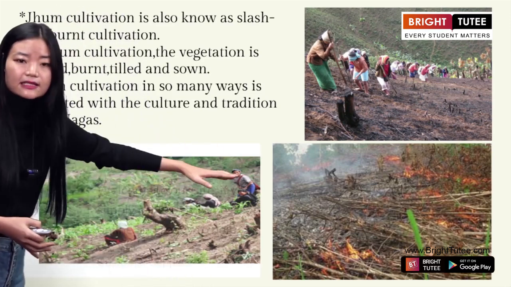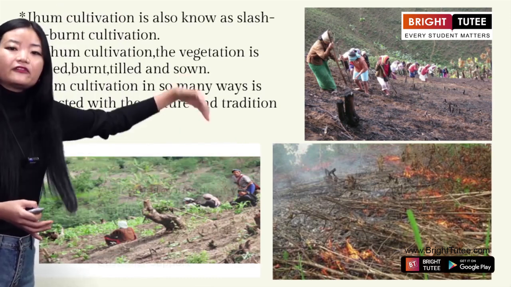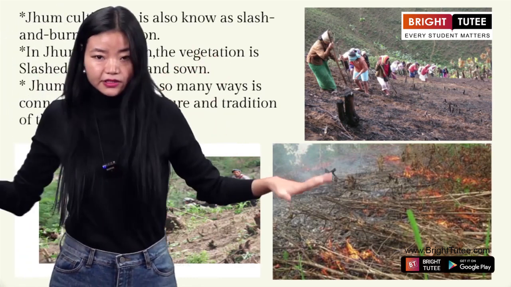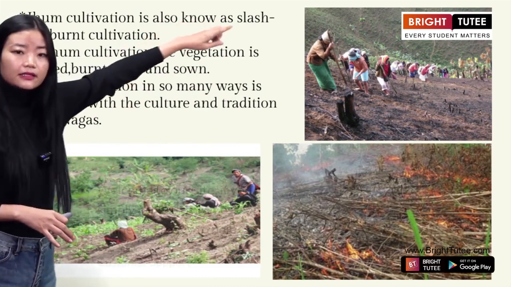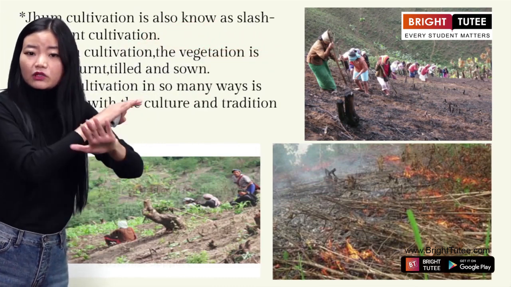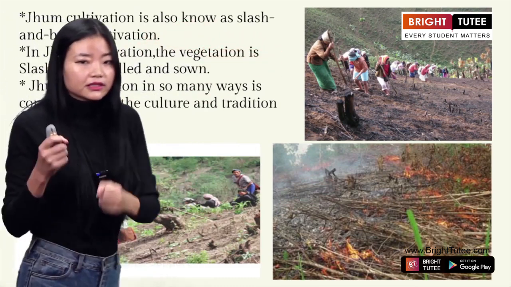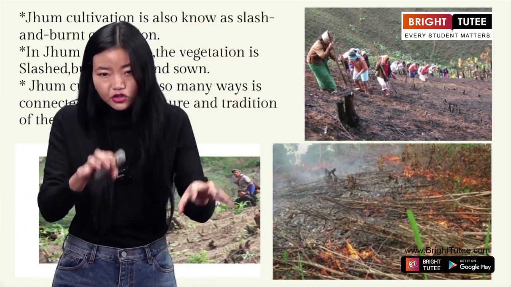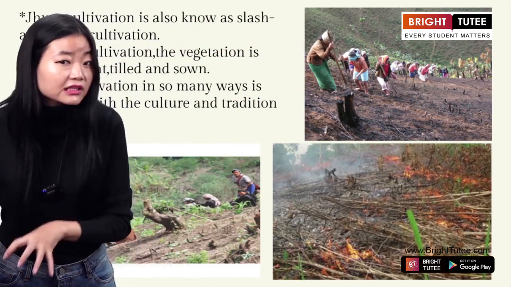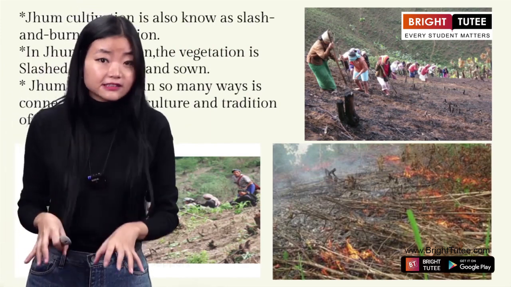You can see that in the second picture, it is burnt. Then finally the land is cleared. Yes or no? In the third picture you see that all the land is totally cleared now, and after that they will till, okay, and they will start sowing the seeds. This is what is called Jum cultivation.